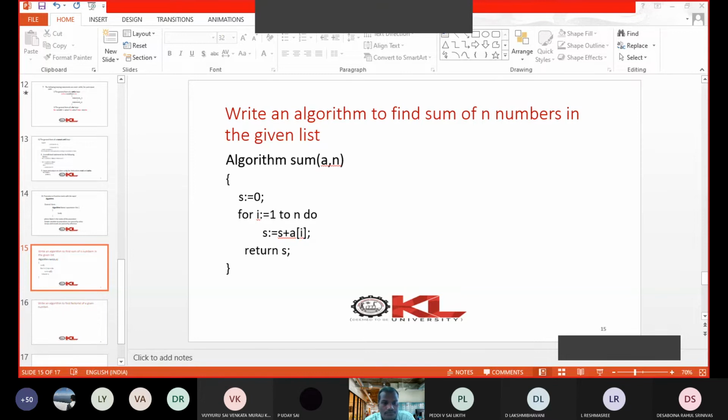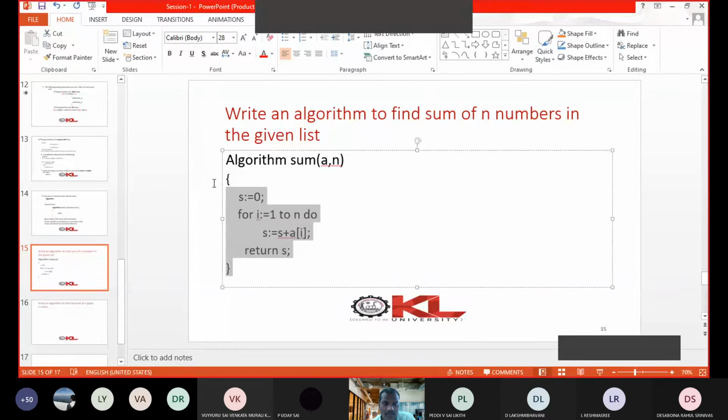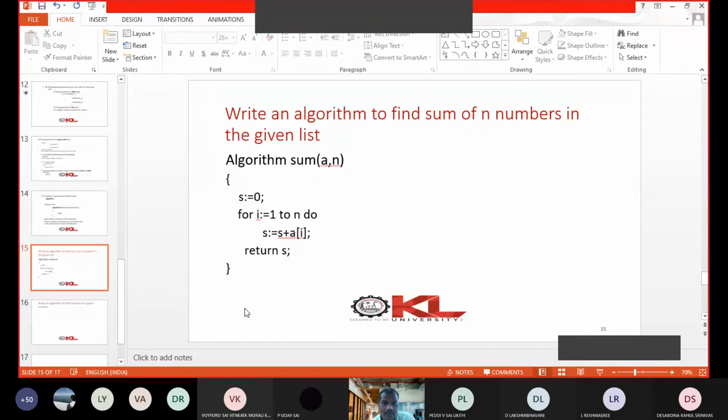So here you just go through this algorithm. For i is 1 to n, initially sum is 0. See how we are assigning here. This is an assignment statement. Then for i is 1 to n, s equal to s plus a[i]. Finally, we are returning s. Sum is returned. So this is an example algorithm. This is the exact template of how to write an algorithm.